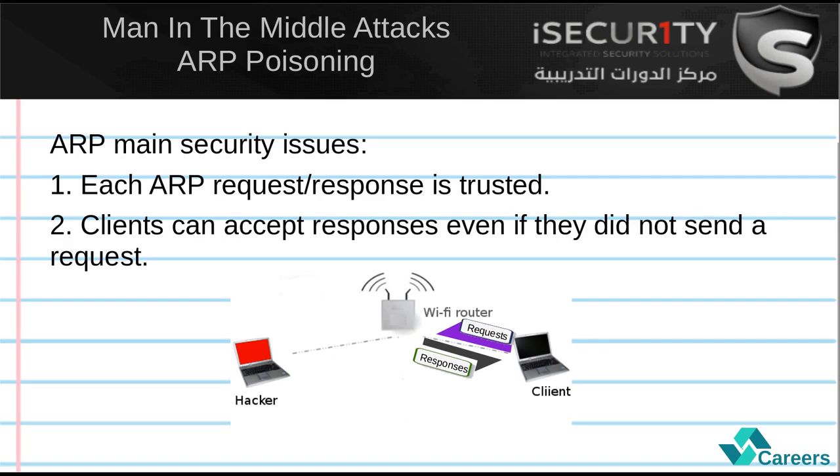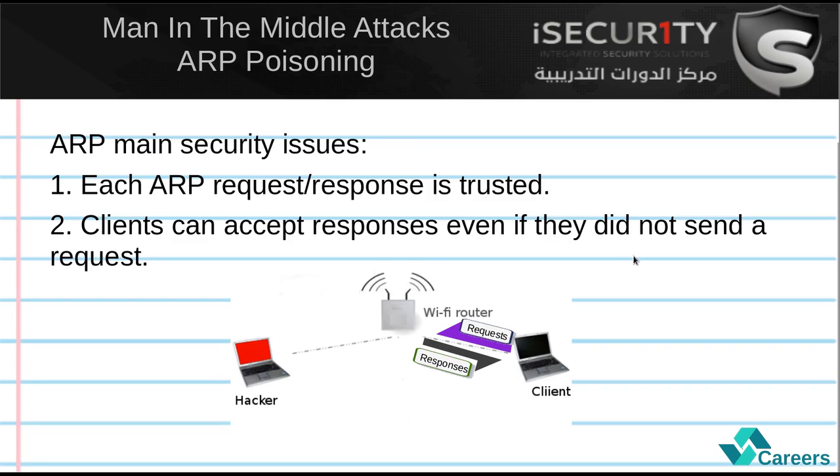So I can just tell any device that's with me on my network that I am the router, and the device will trust me. It will not try to make sure that I am actually the router. It will not make any tests to ensure my identity. If I tell any device that I am the router, the device will believe me. Same way, if I tell the router that I am someone else on the network, the router will trust me and will start treating me as that device. So that's the first security issue.